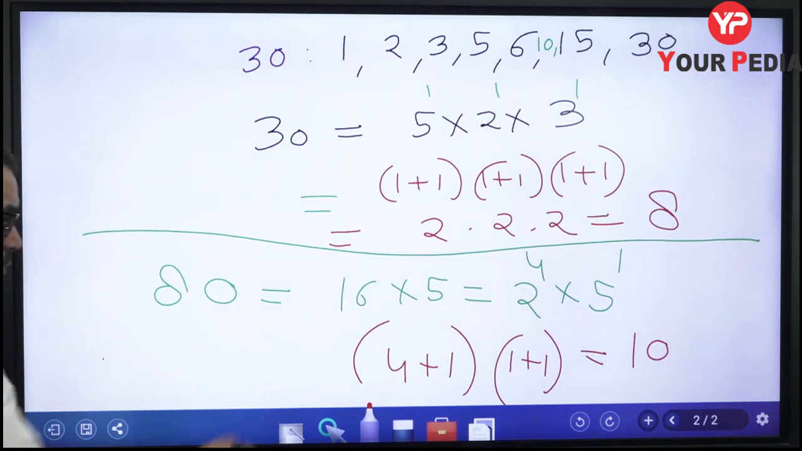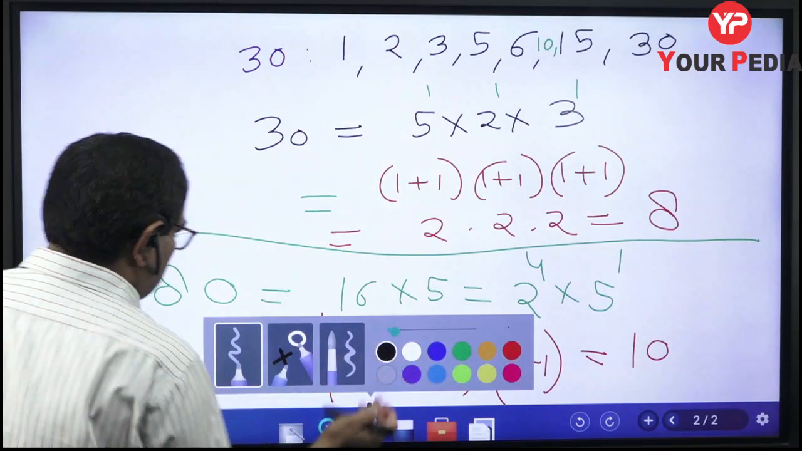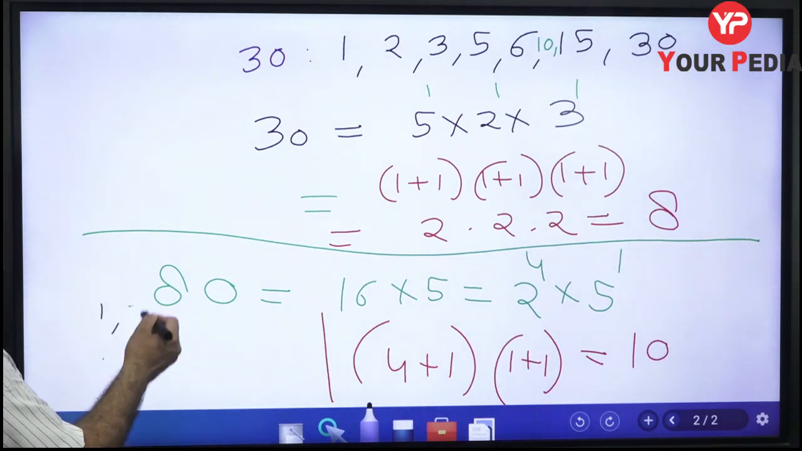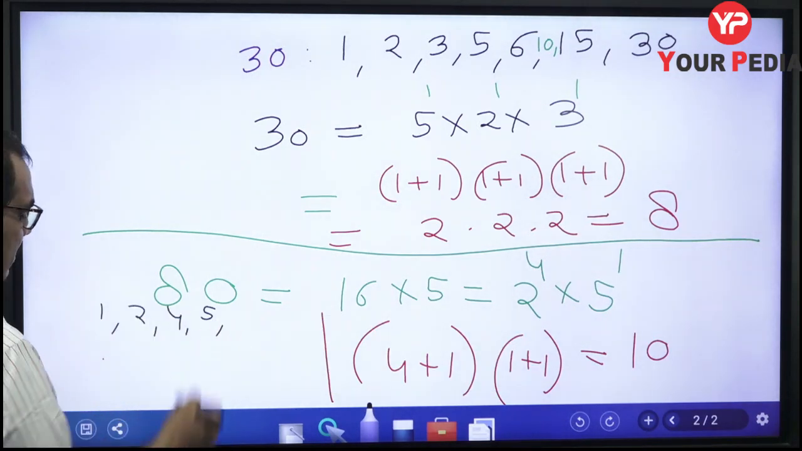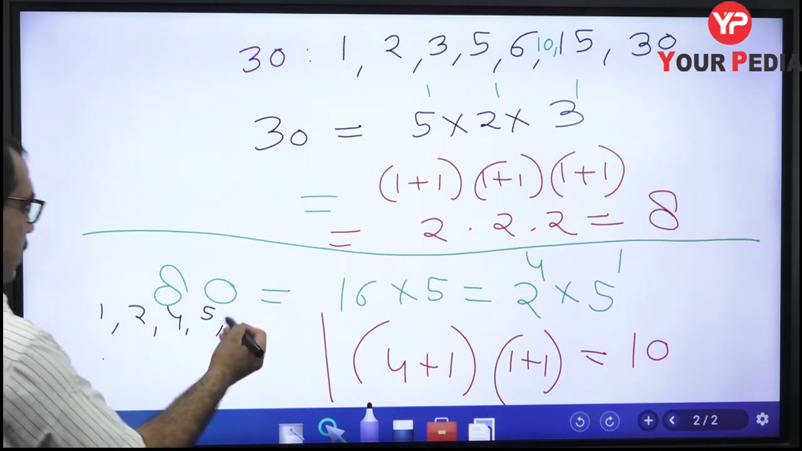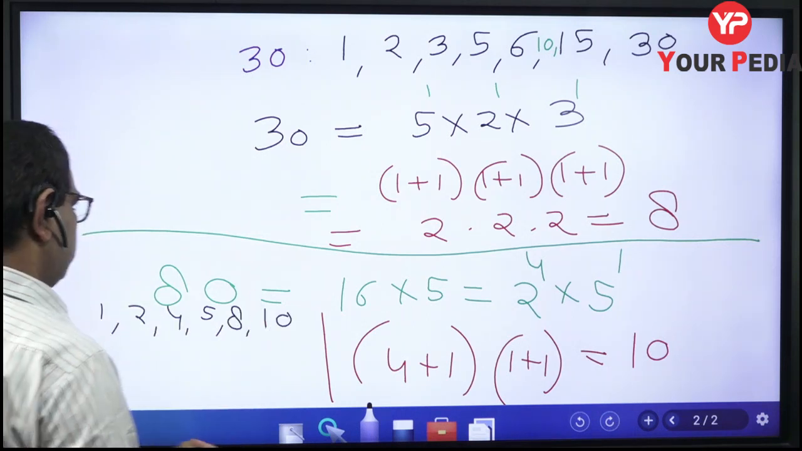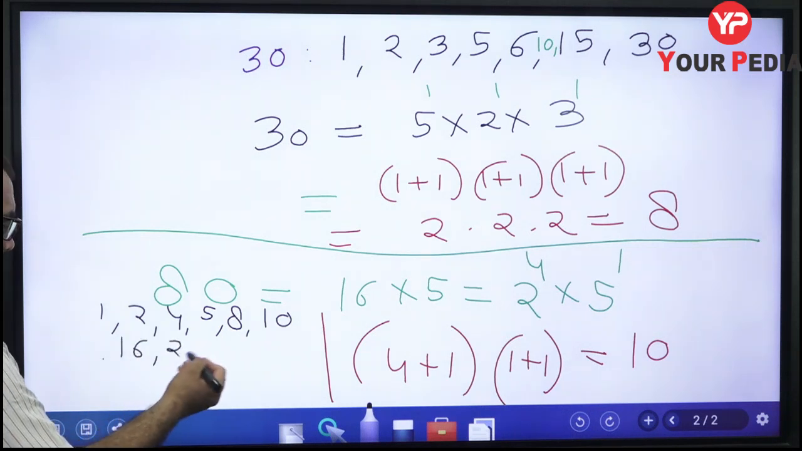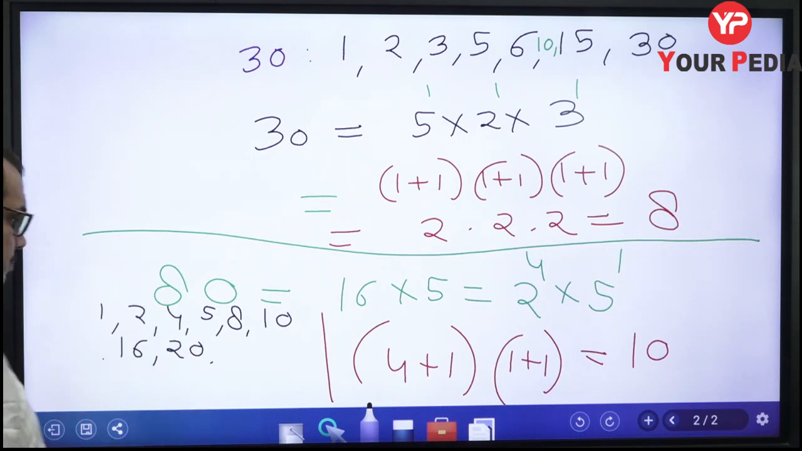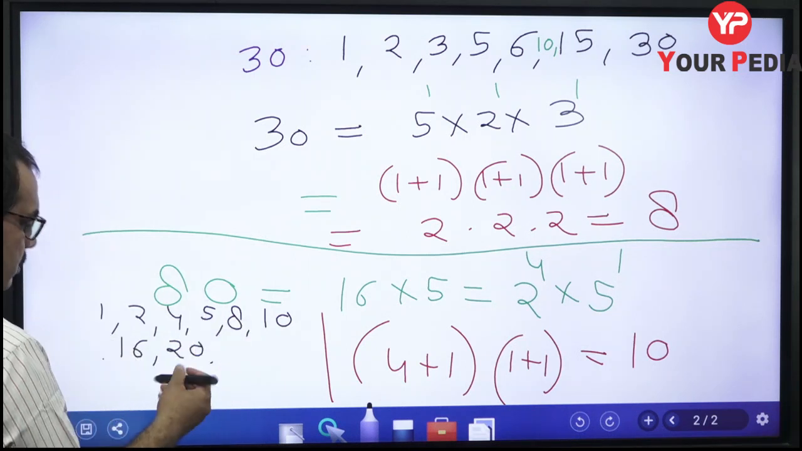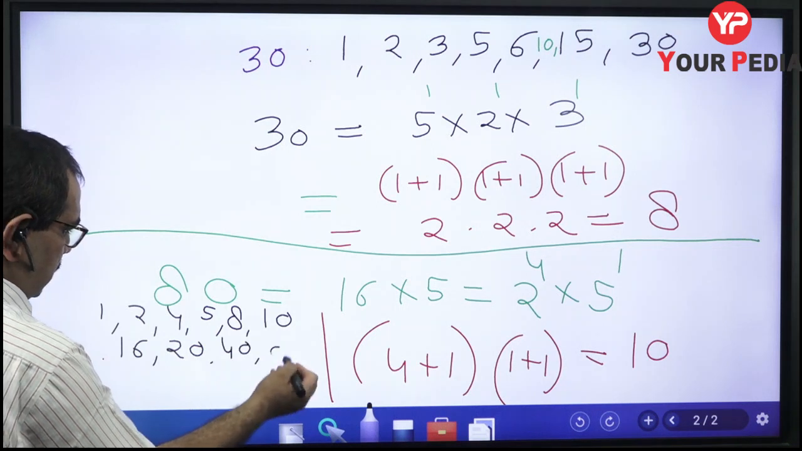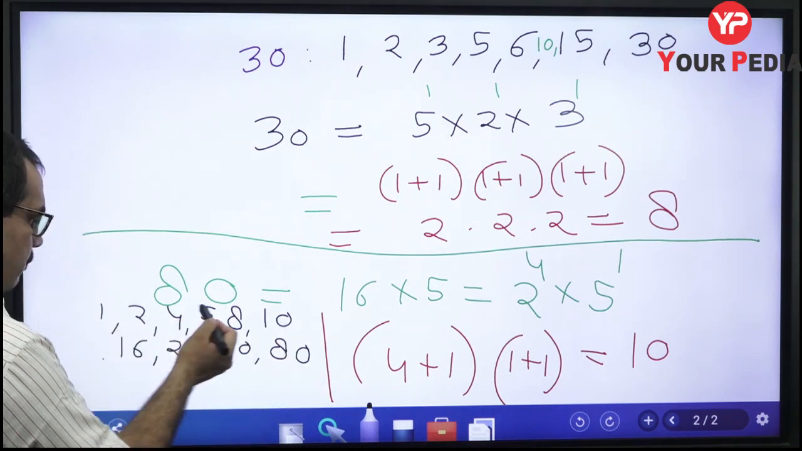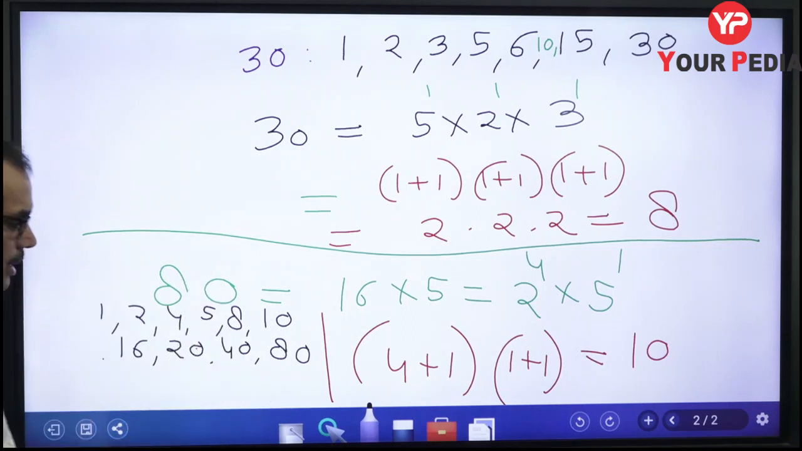Okay. Now if you want to write the factors of 80 directly, so what are the factors? 1 is a factor, 2 is a factor, 4 is a factor, 5 is a factor, 6 is not a factor, 7 नहीं होगा, 8 is a factor, 10 is a factor, then 16 is a factor, then 20 is a factor, and then 40 is a factor, 80 is a factor. So 1, 2, 3, 4, 5, 6, 7, 8, 9, 10. There are 10 factors of 80. Okay. So I hope that you have understood the trick now.